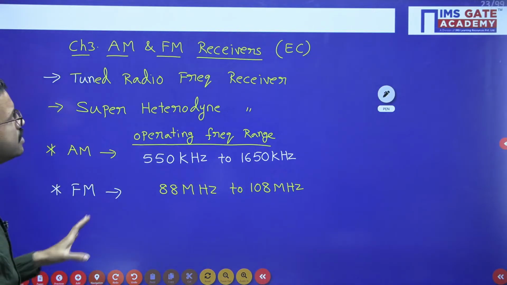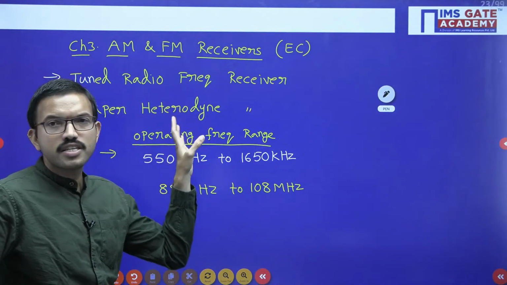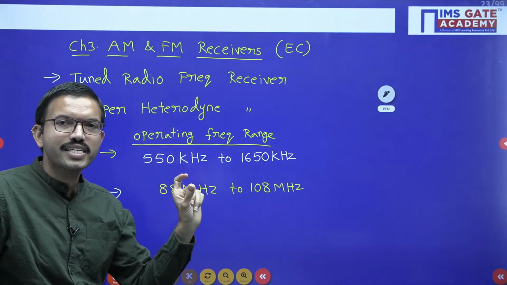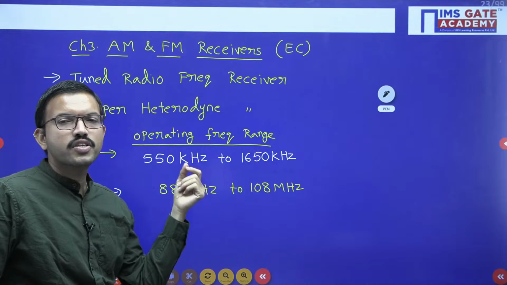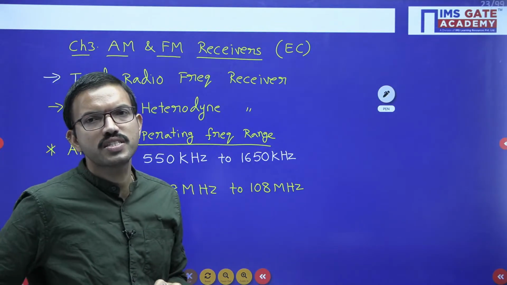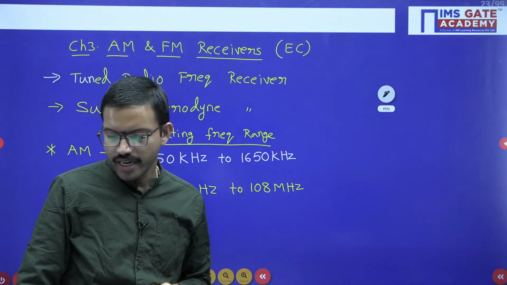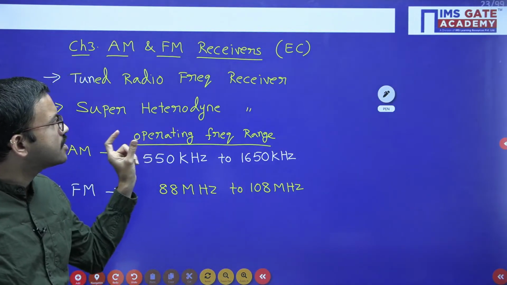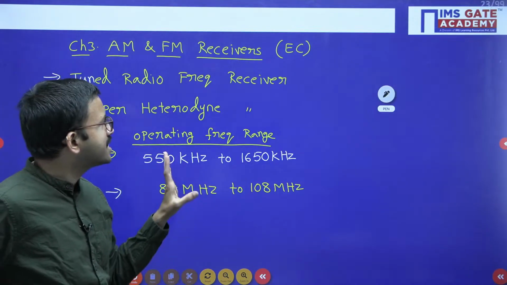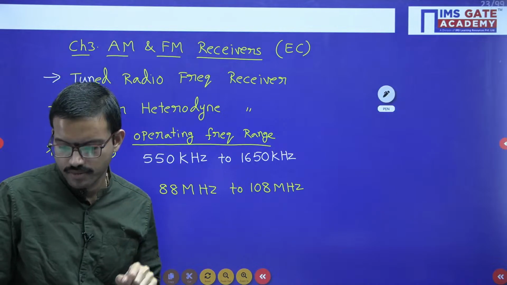So here we use a tuned circuit to select a particular station, which means the tuned circuit is nothing but a band pass filter. And tuning means we are changing the resonant frequency.